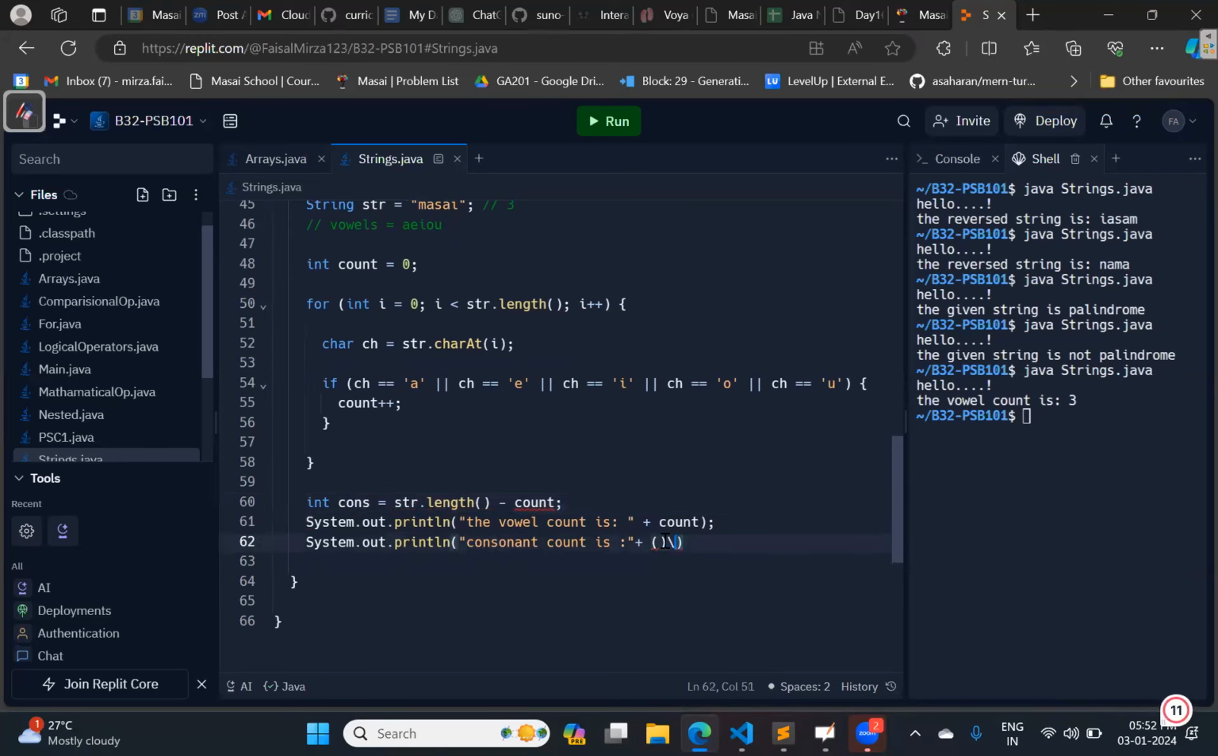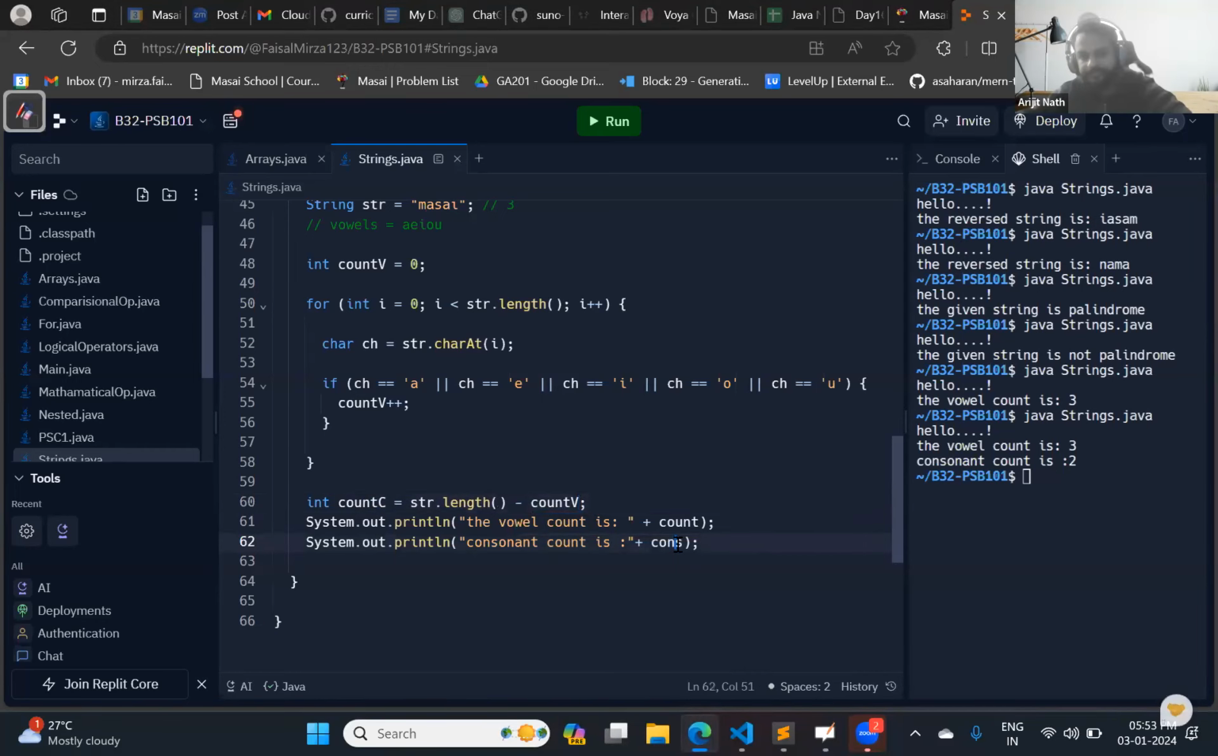Is it clear to everyone what exactly we did? Yes. Okay. If you are getting confused with the variable name, you can change it. You can give this the name count v, so exactly you are able to differentiate now. Count v, and over here you can give the name count c, meaning consonant count and vowel count.